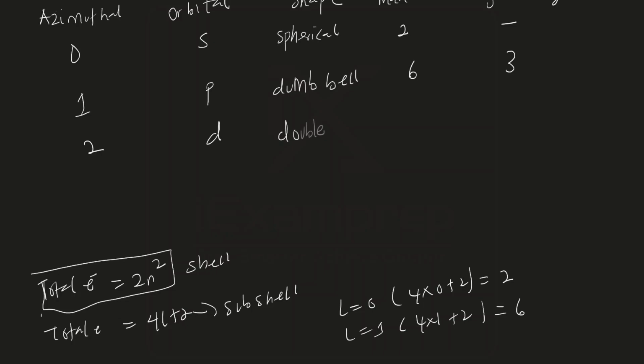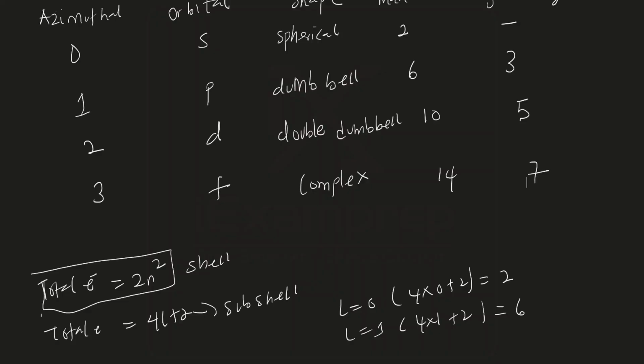The shape is double dumbbell. The maximum electron capacity is 10 and it has 5 degeneracy. Then the last one, when your L is 3, the orbital is f. It has a complex shape. I will stick with complex. The maximum electron capacity is 14 and degeneracy is 7. So this is how we are going to summarize azimuthal quantum number.